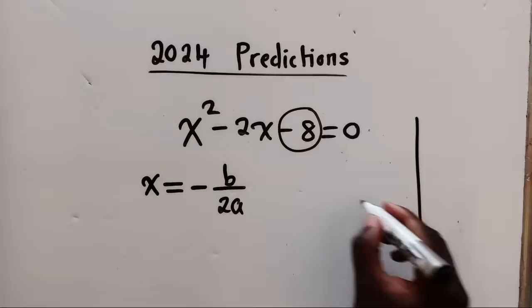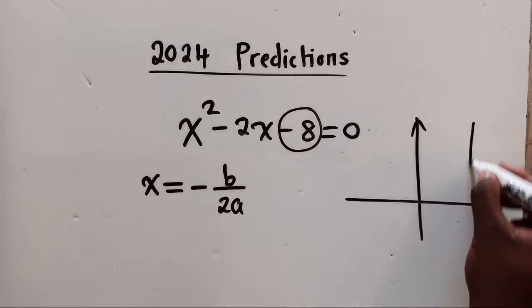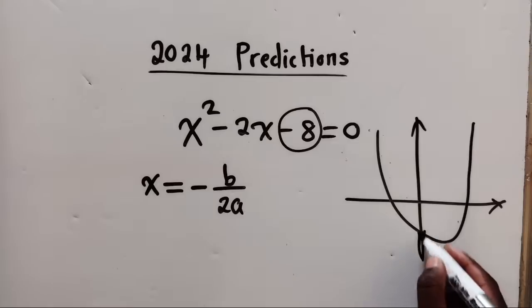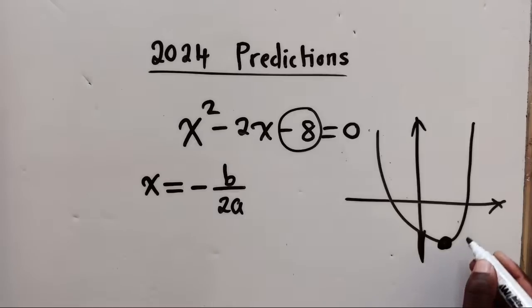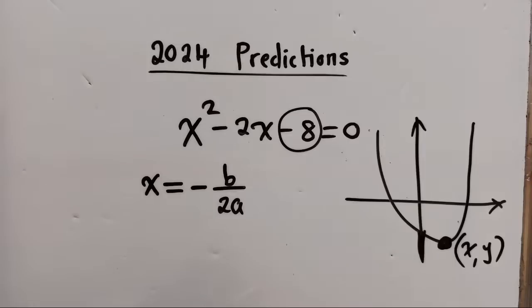So the graph, the way it is, it's like this. This is a graph. If they say find the turning point, they want you to find the coordinates here where the graph is turning. You find the x and the y value at the turning point. But in this case, they have said we find the minimum value of the graph. So for the minimum value, we will only be interested in finding the y value. In order for us to find the y value, we're going to use this formula. There is another formula which we can use, but we'll use this formula.